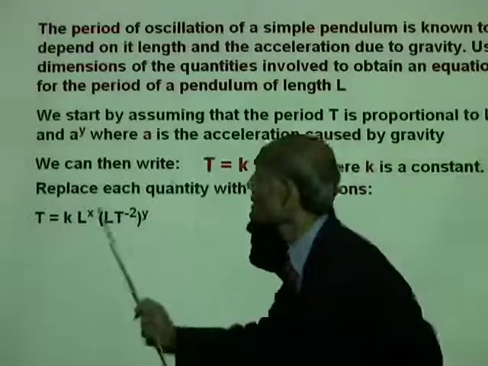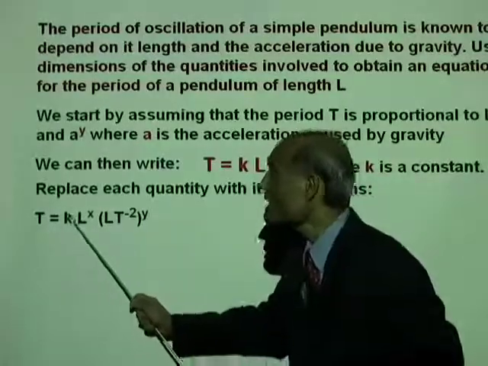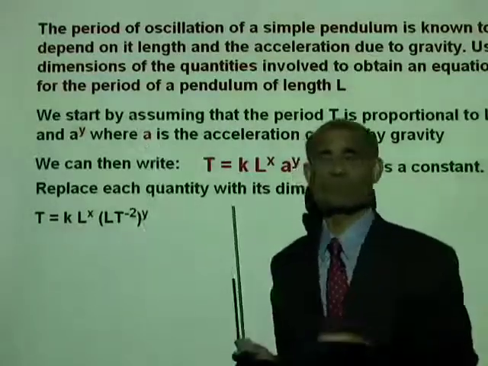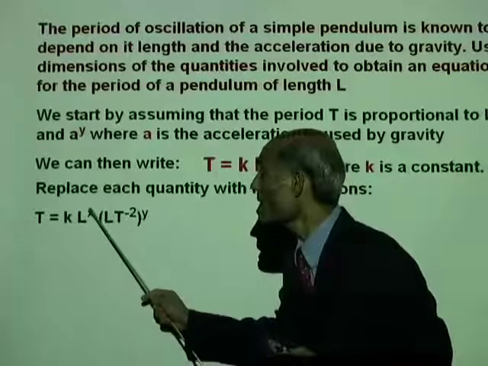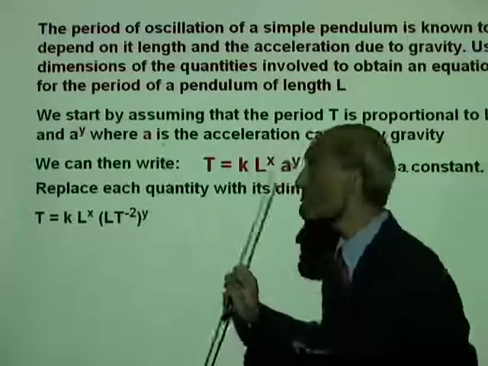So, period t, the dimension is T. k, let's keep k for the time being. It has no dimension. The dimension of length is L, so L to the power of x. We replace a by its dimension.